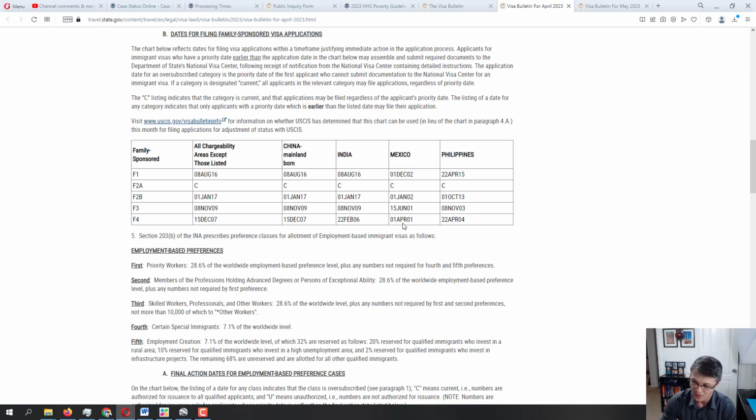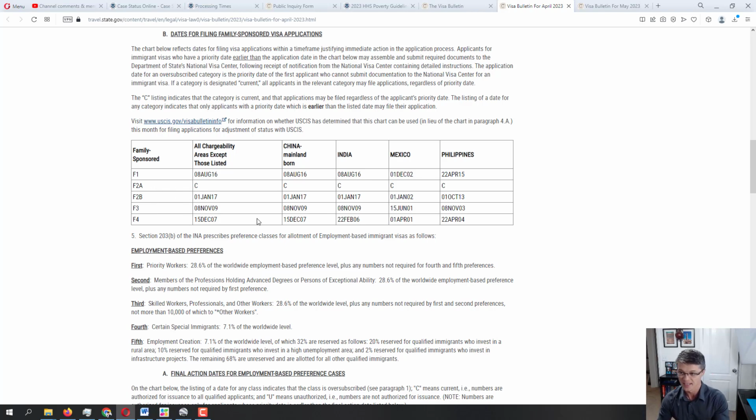But again, if in your particular category you see that there is no movement, don't be discouraged. I would still say this is definitely positive news, especially seeing positive movement on the categories that take the longest, F3, F4, and we see that they're moving ahead.